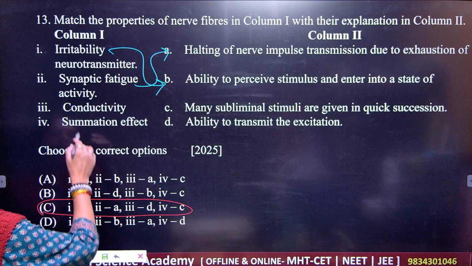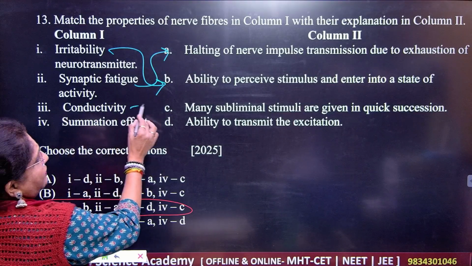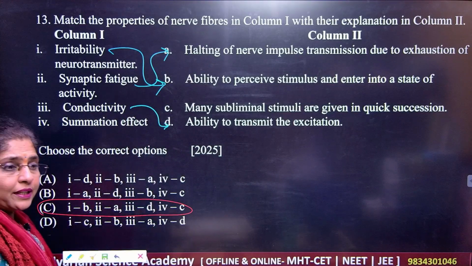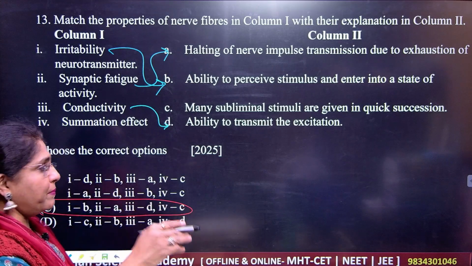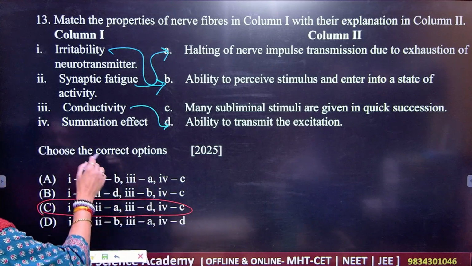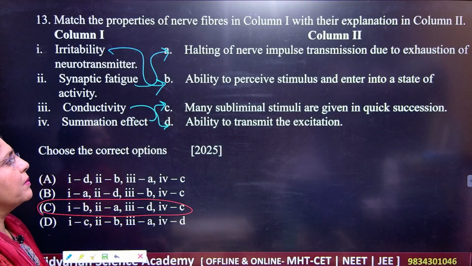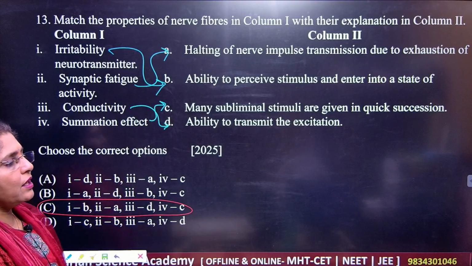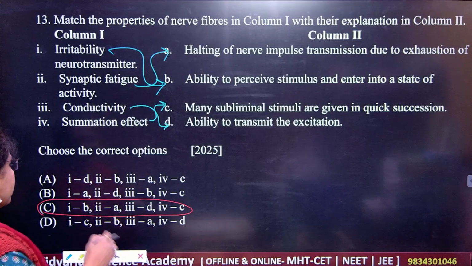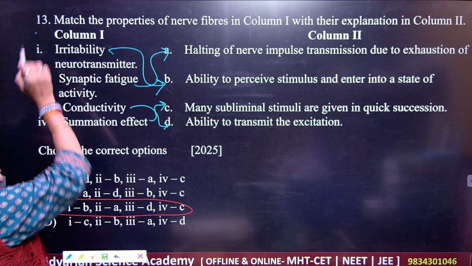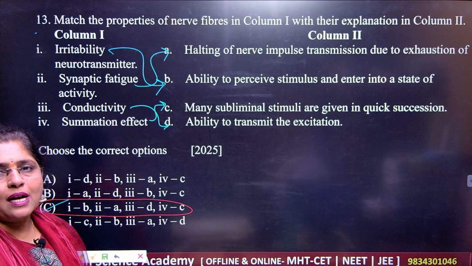Then third is D, that is conductivity, the ability to transmit the impulse. And fourth is C, many subminimal stimuli given in quick succession. So dear students, for question number 13, your answer is C.